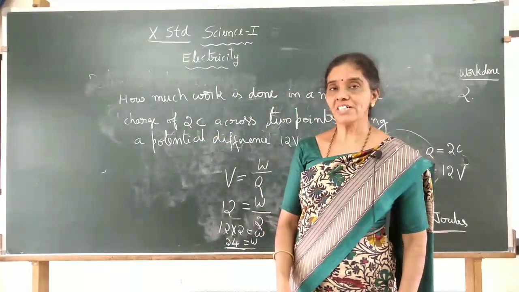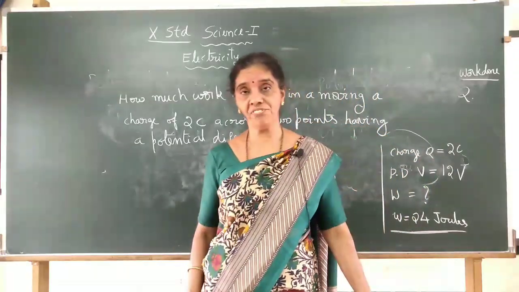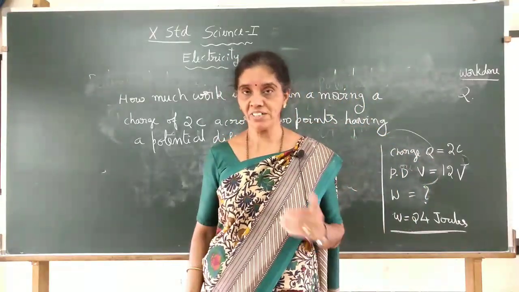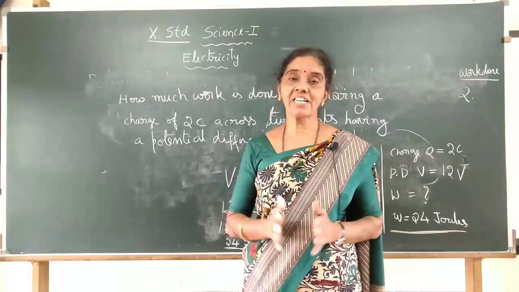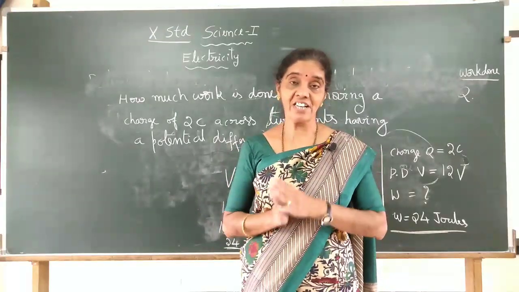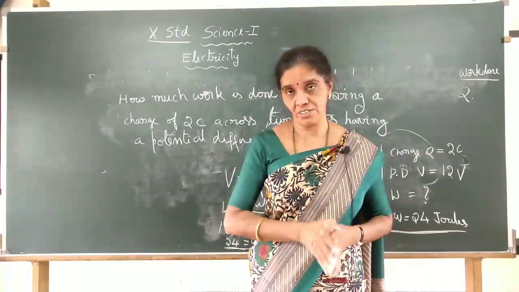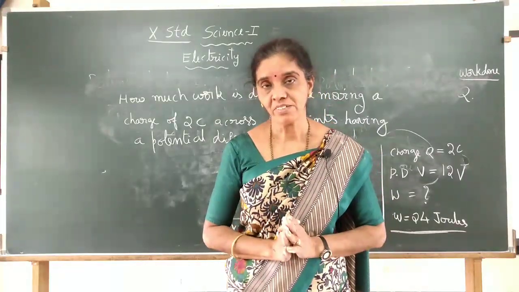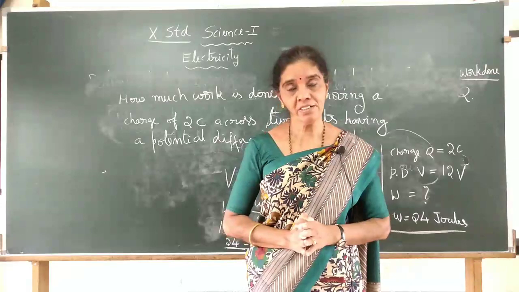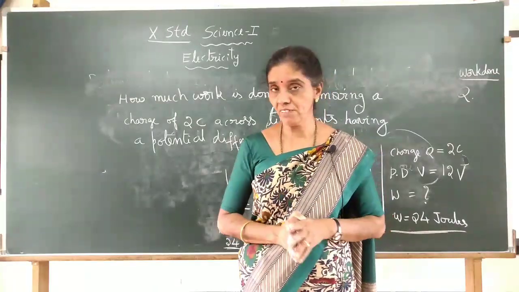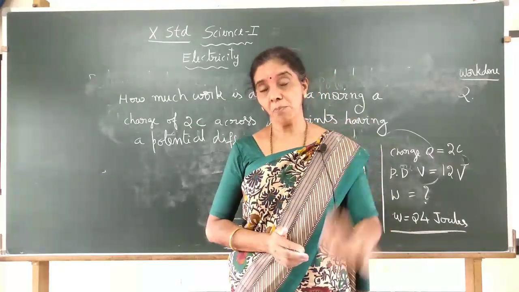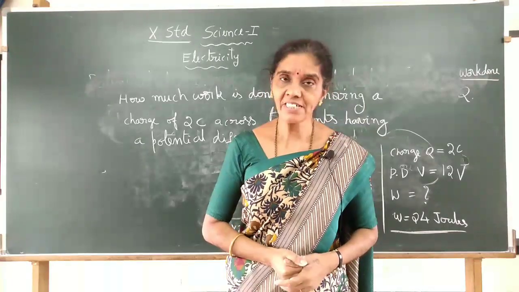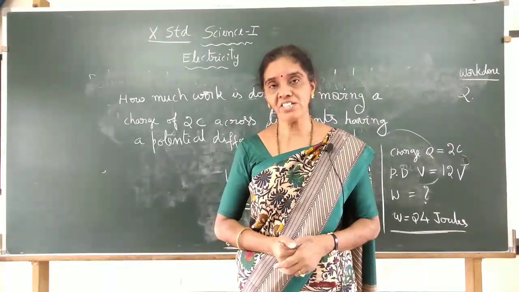So we have learned today, children, the main meaning of electric current and potential difference. Electric current is the continuous rate of flow of charge. It is Q by T, and its unit is ampere. We use an ammeter to measure the electric current. Then we studied potential difference.